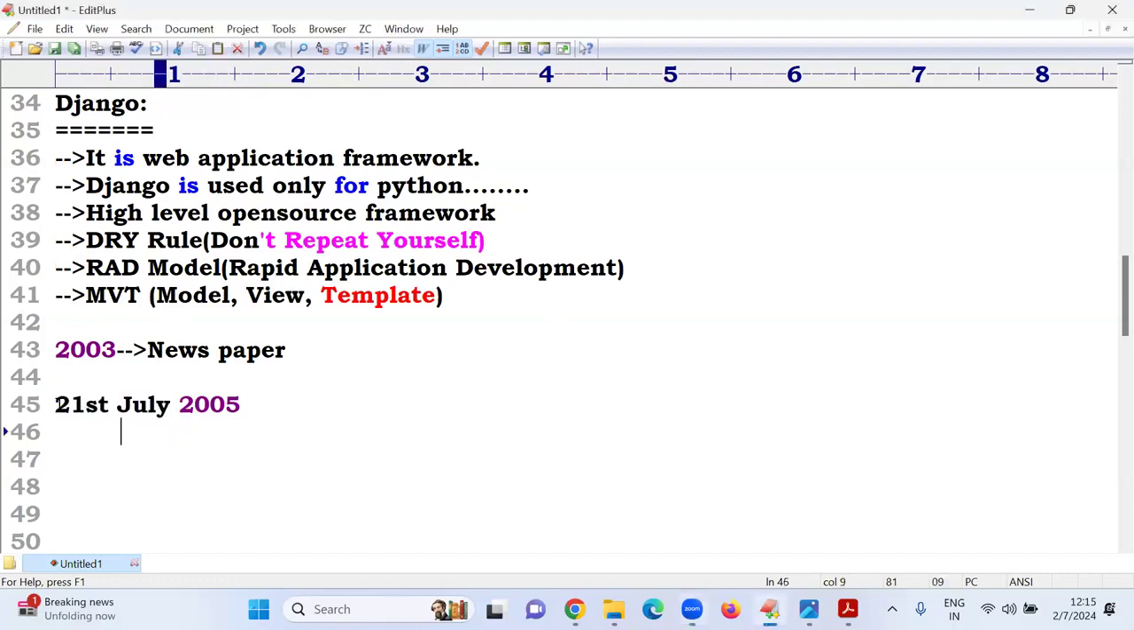So 21st July 2000 is what I generally say, but actually 21st July 2005 is when it was officially released. From 2003 to 2005 they had to test it, because without testing no one can release any software. They took two years and tested in multiple ways. Once it was a success, it was given to the public in 2005. Who introduced this?